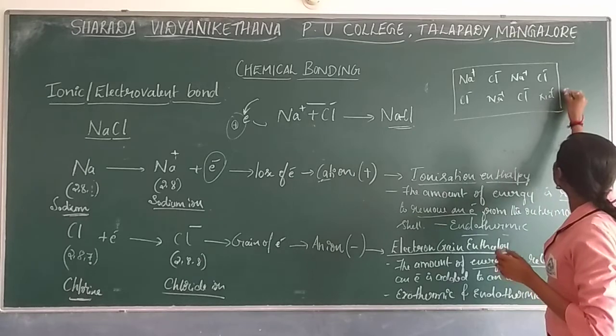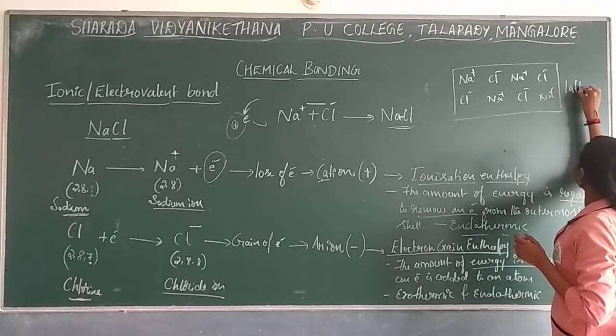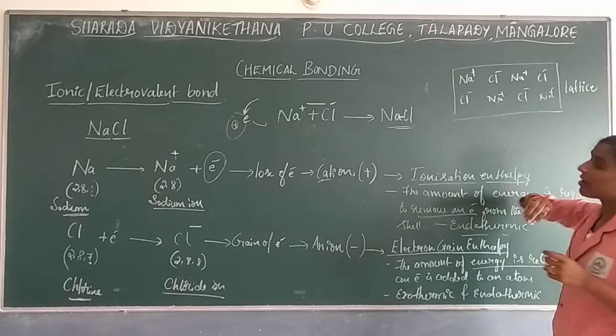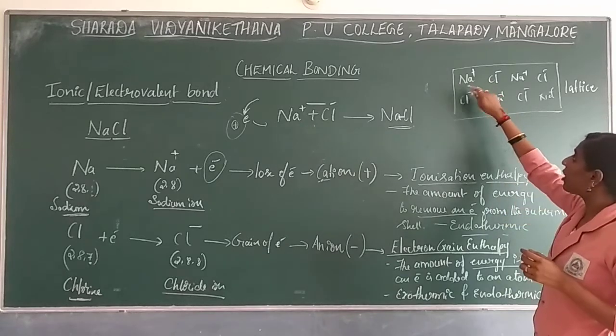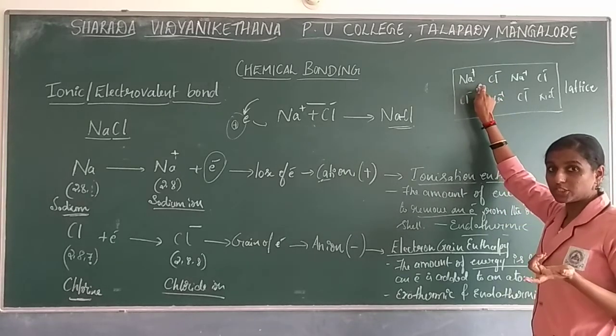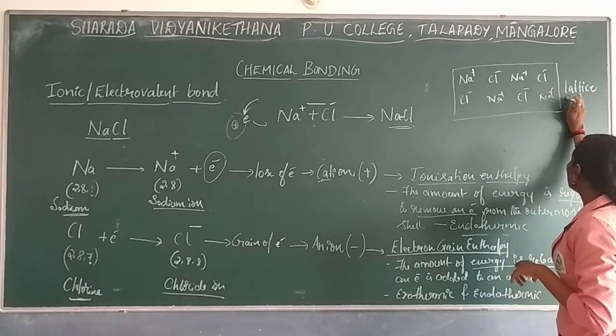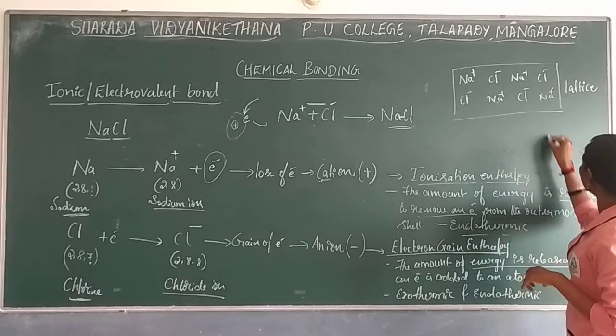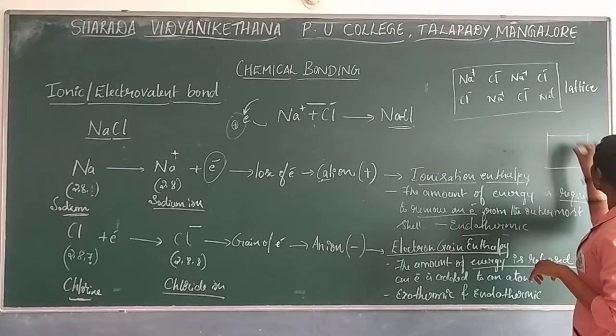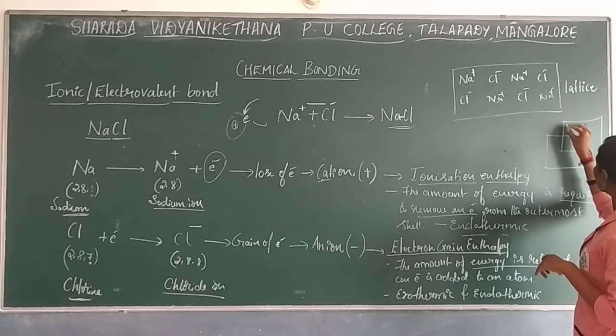The arrangement of these ions in terms of 3D structure, a small unit we are going to consider as crystal lattice. So here this will be considered as lattice. So now if you are seeing, this is the simple structure.